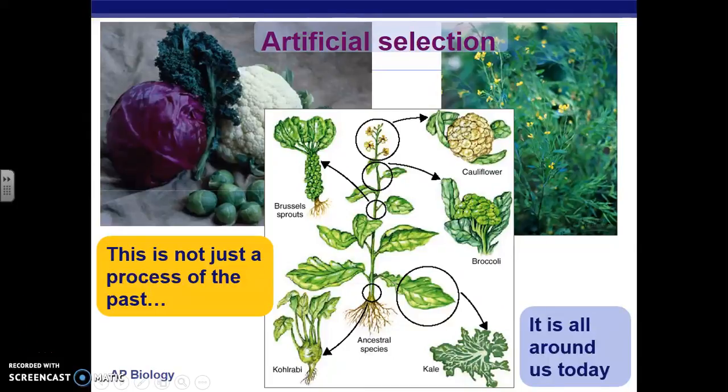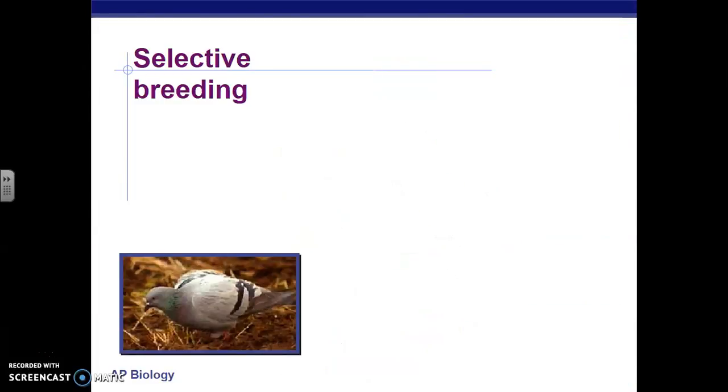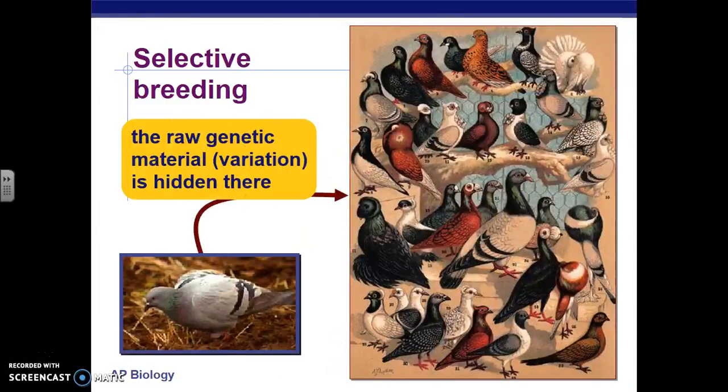This was done often to get different species of vegetables, so it's true that Brussels sprouts, cauliflower, and all these vegetables here evolved from the same species, and we did that by mating different types of plants that had the traits that we want continuously, to get plants that had the traits that, as humans, we wanted to eat. This is also artificial selection.